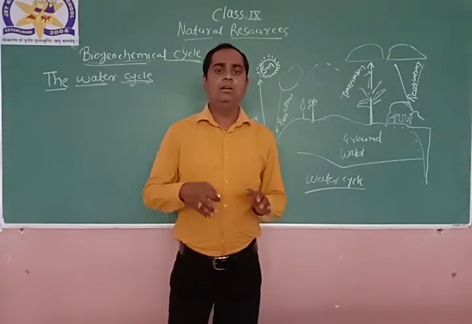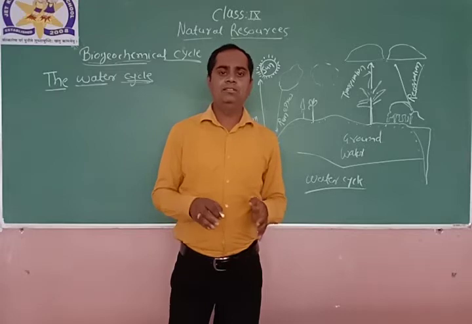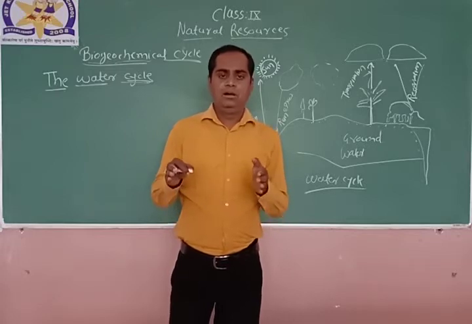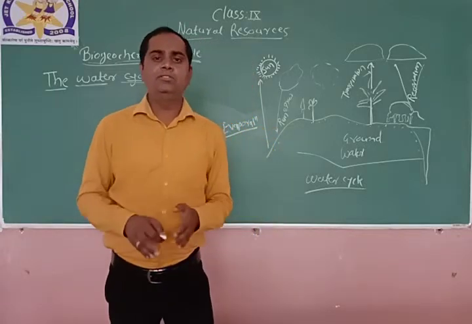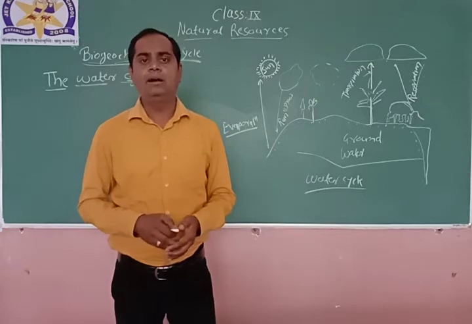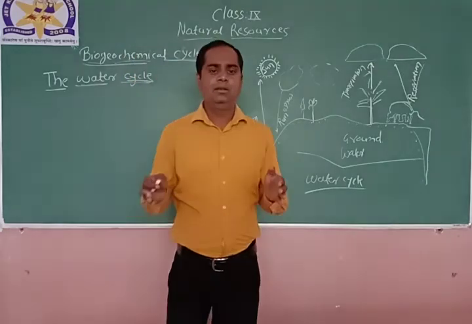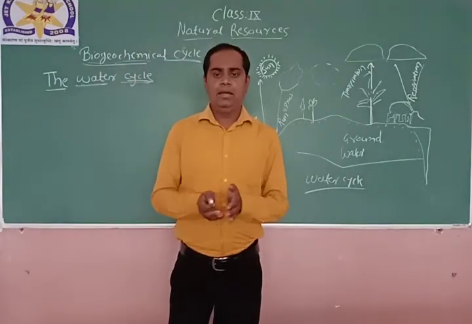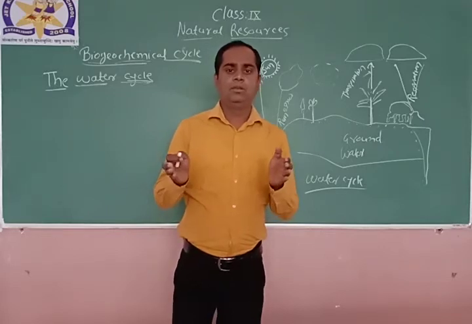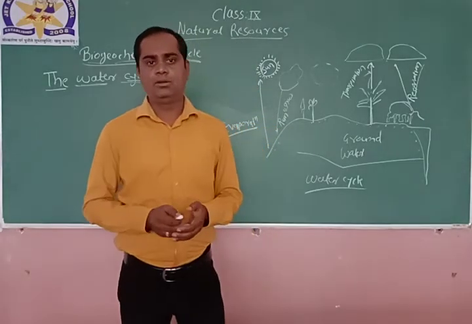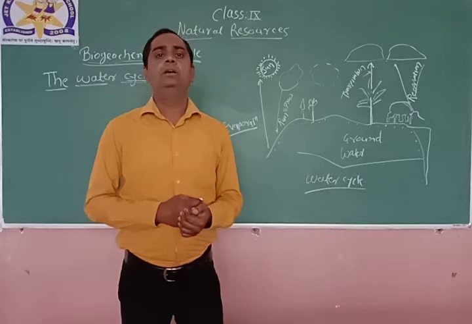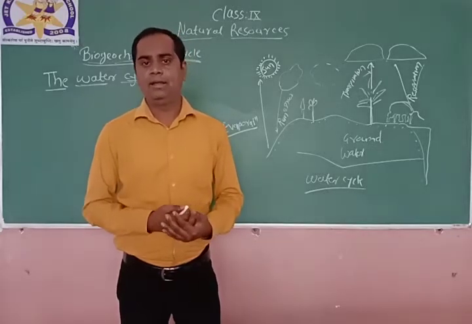That is called condensation. And this condensation then influences the rain, right? After condensation, the water gets cooled, and due to that it forms a bigger drop of water and it falls from the cloud in the form of rain.